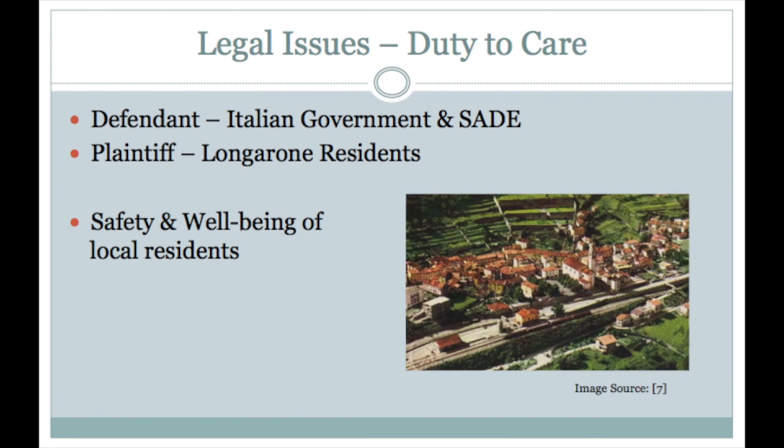Our disaster can be related to the Kansas Contracting vs. Huffman case. The similarity between the two is that there was an error associated with the project which was ignored, yet they relied on the project engineer's special skills. The defendants in our case are the Italian government and the SADE company, and the plaintiffs in our case include the residents of Longarone. Within the completion of the dam, a duty of care was owed by ensuring nothing would happen to them as a byproduct of the occurring landslides.